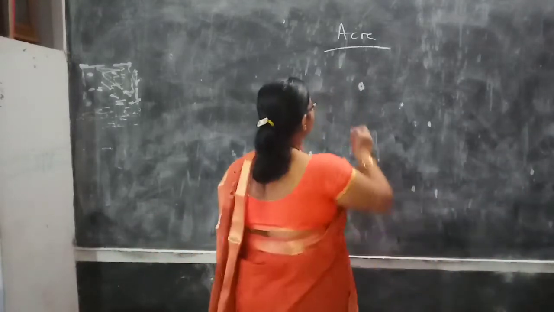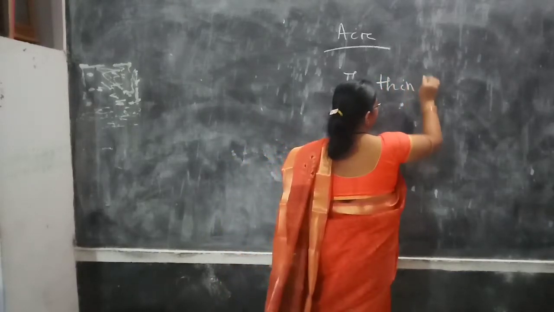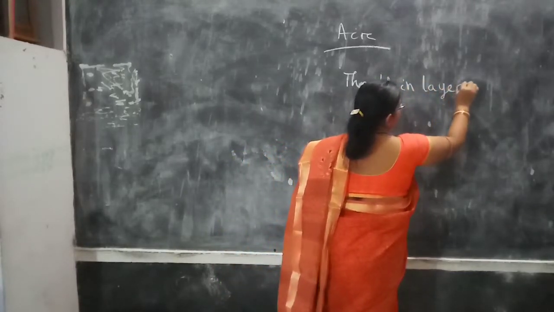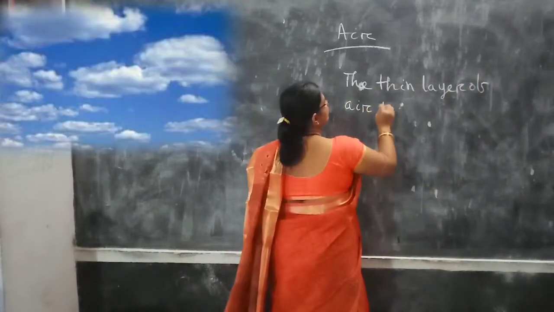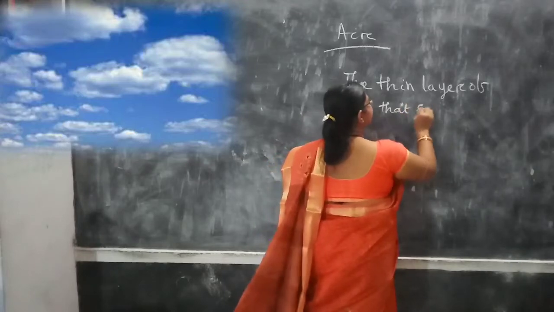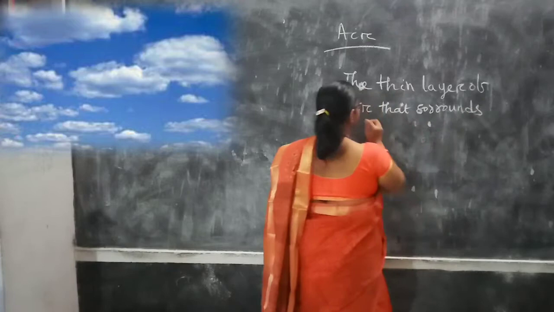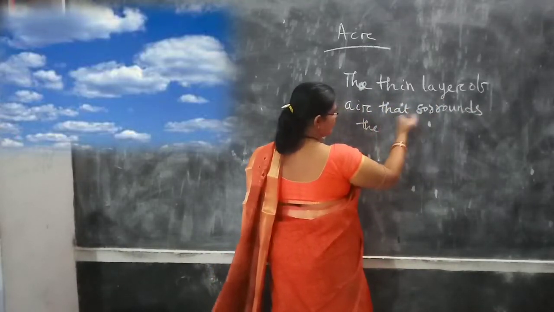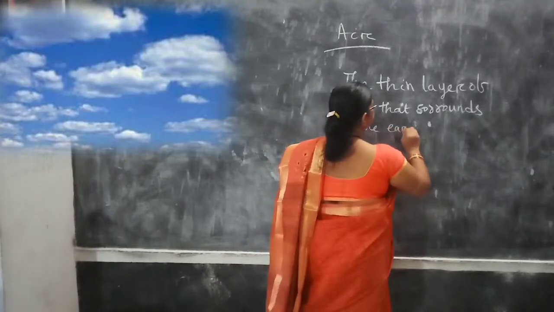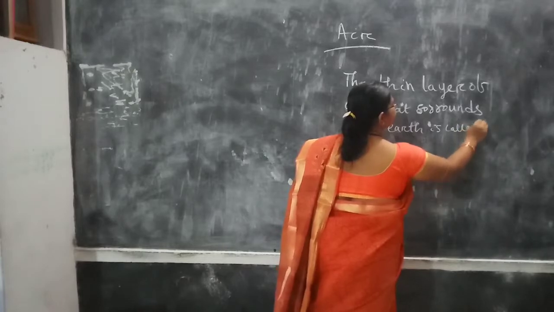The thin layer of air that surrounds the earth is called atmosphere. Once again, let me repeat. The thin layer of air that surrounds the earth is called atmosphere.